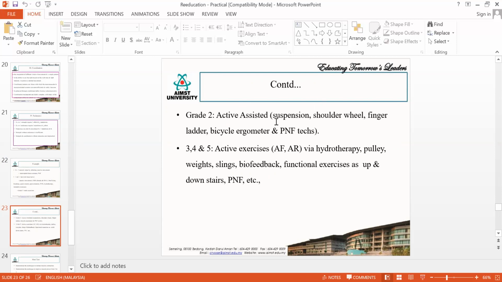All these are your active assisted exercises. Then you can go for PNF technique. Once the muscle power is 3, then you will be going for active exercises through hydrotherapy, pulley, weight slings, biofeedback. Then you can also go for assisted exercises to increase the muscle power. Is that clear?